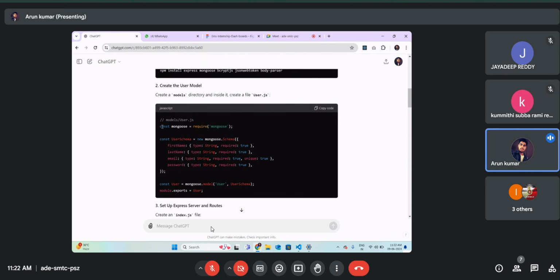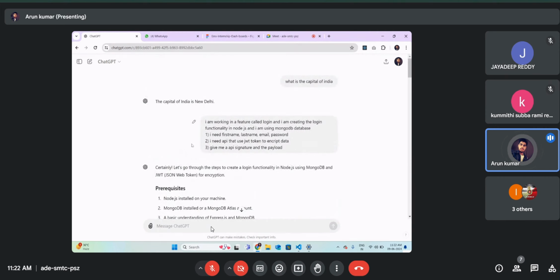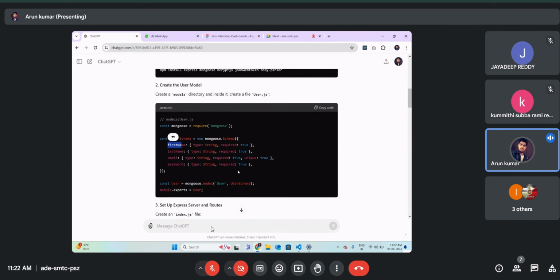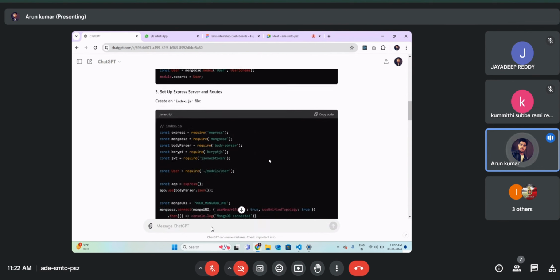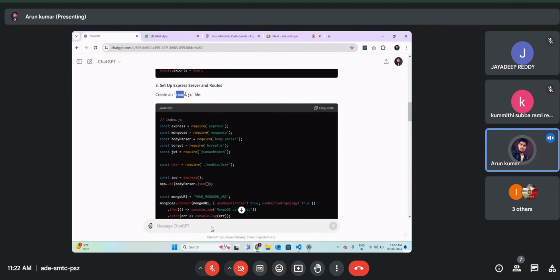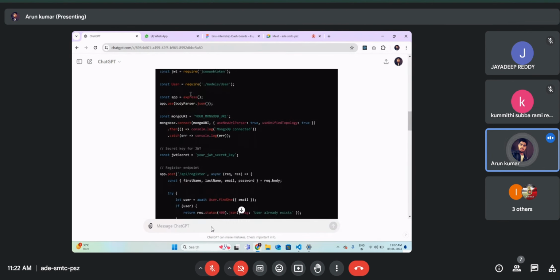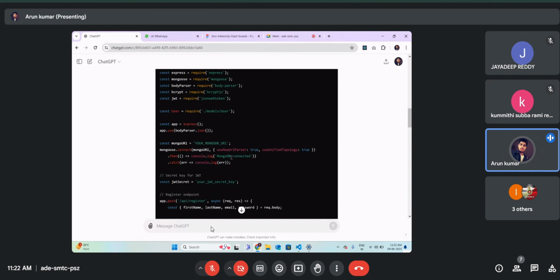After that, it will give you the schema for the user, for the authentication application. If you see the instruction, I need first name, last name, email, and password. So it generates this output on the basis of the input that I have provided. After that, it will provide you the index.js file where you can write all the code related to the Mongo connection. As you can see, here it is connecting to MongoDB, and it uses body parser middleware.